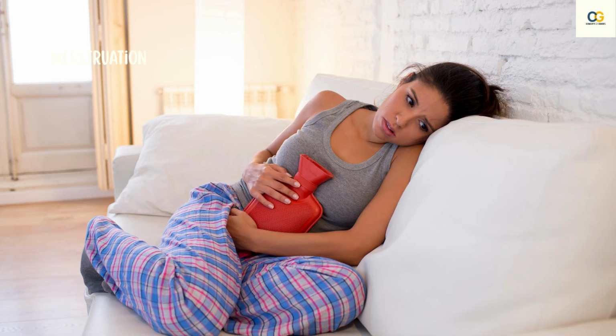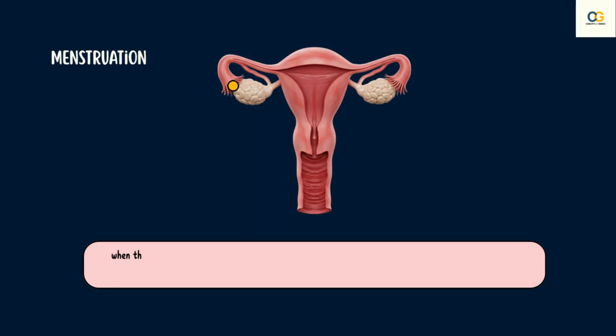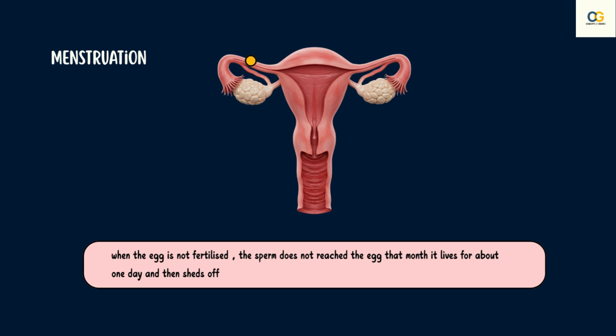Let us see what will happen if the egg is not fertilized. So when the egg is not fertilized, that is, the sperm has not reached the egg that month, the egg lives for about 1 day and then sheds off.